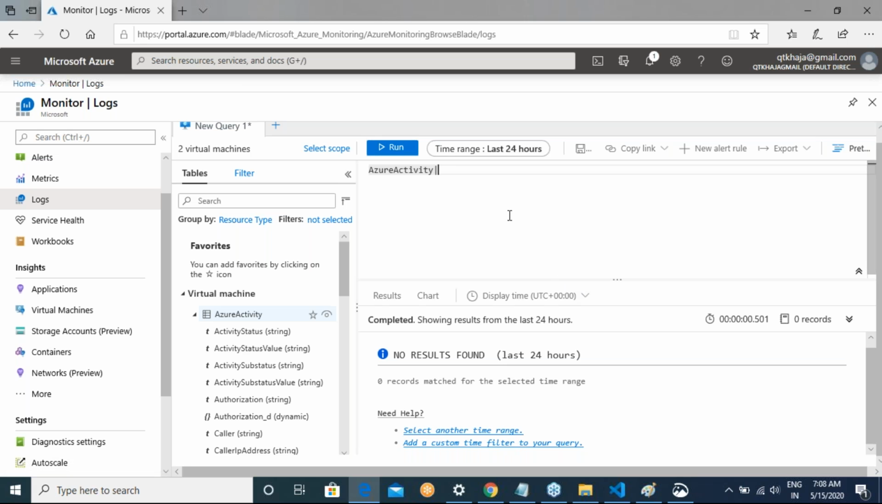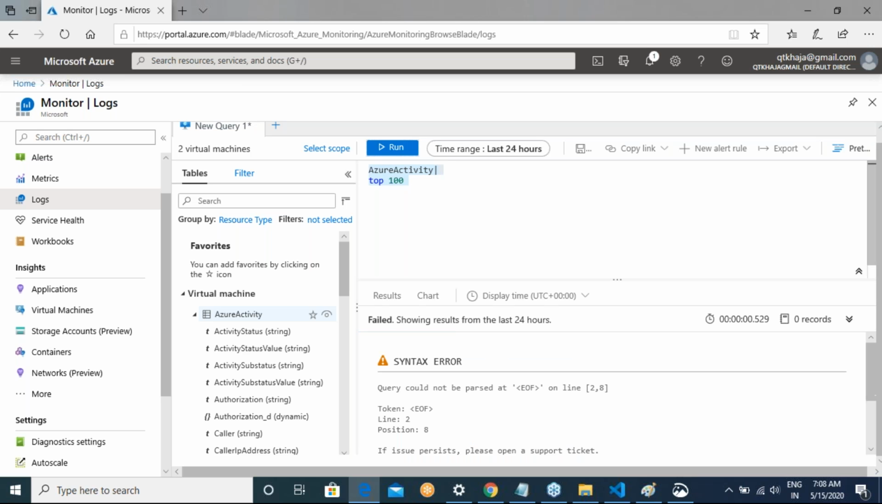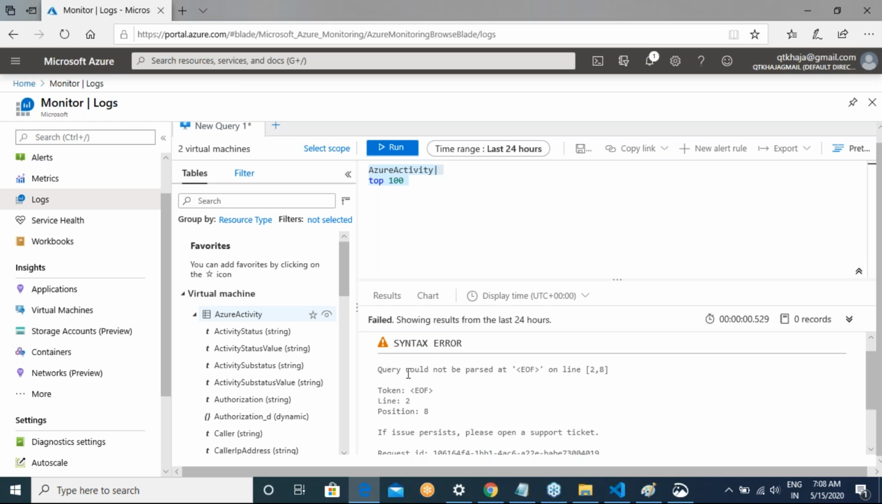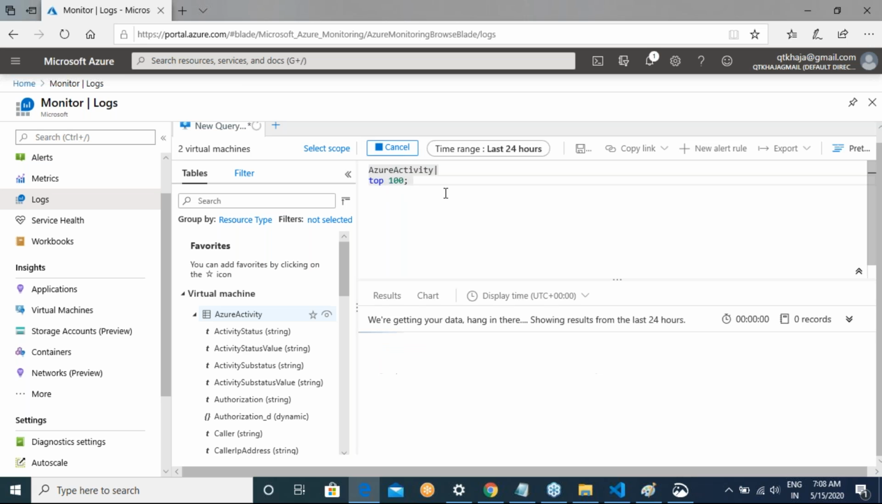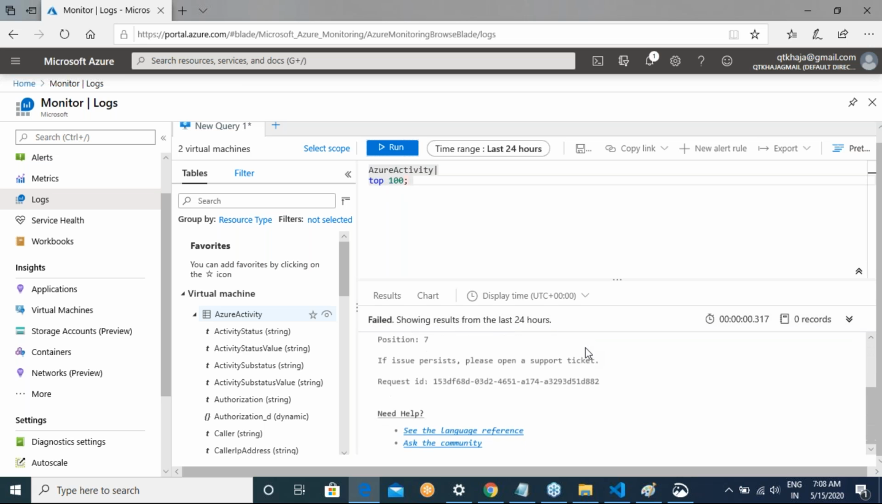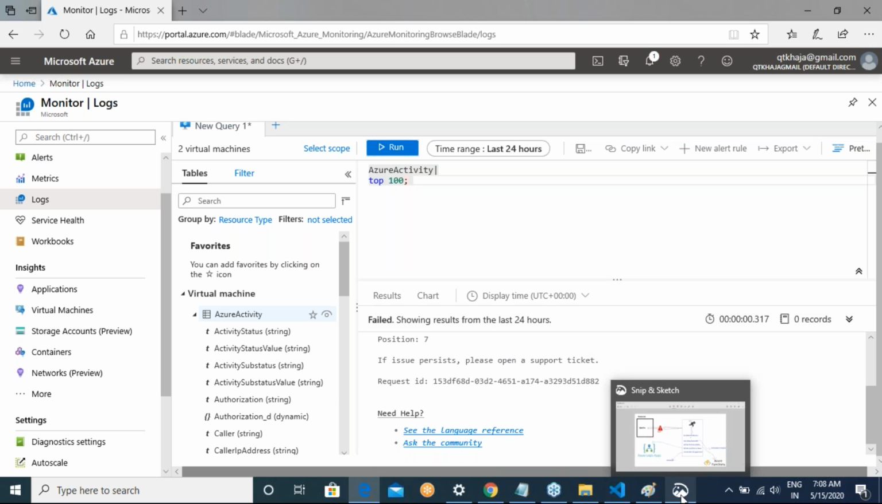Okay, so now let me try to run this. Okay, so it says that your query could not be parsed as there is some end of the line issue. Let me try to do this. Okay, so there are some errors. Why am I unable to write this? So exactly at this point, okay,